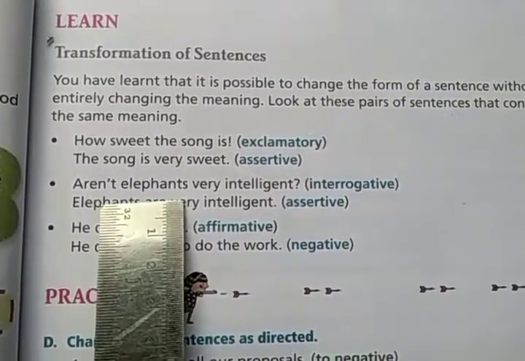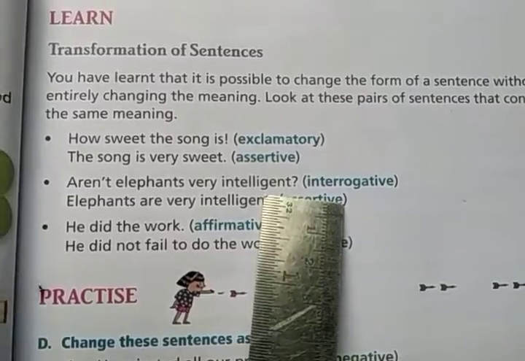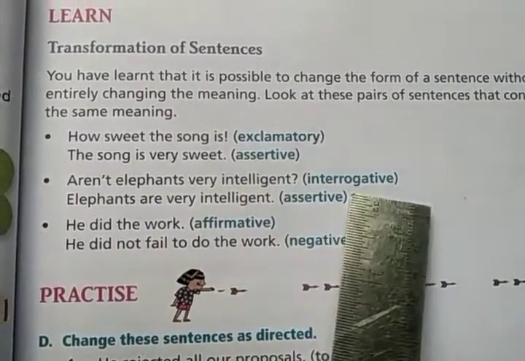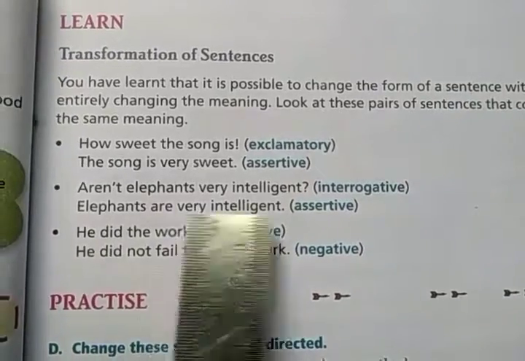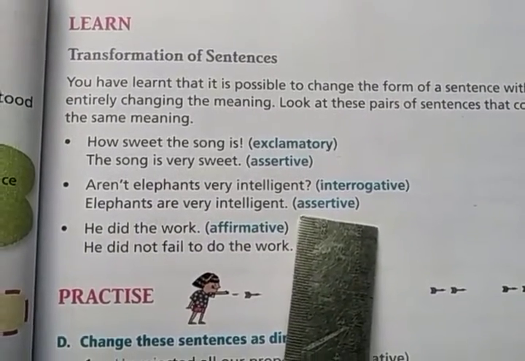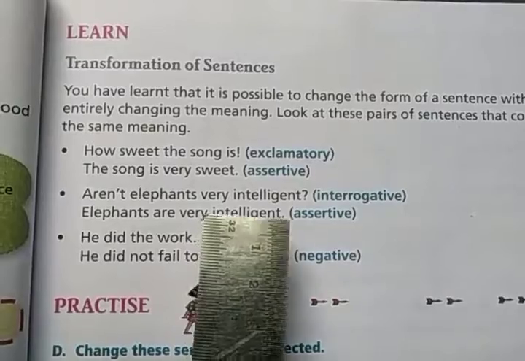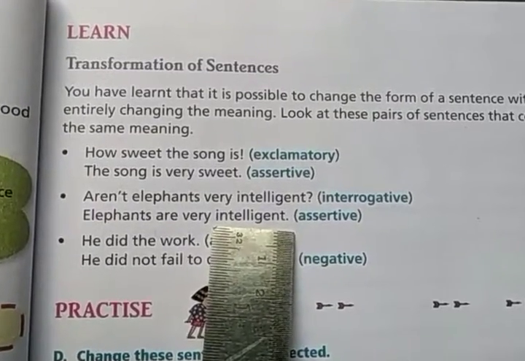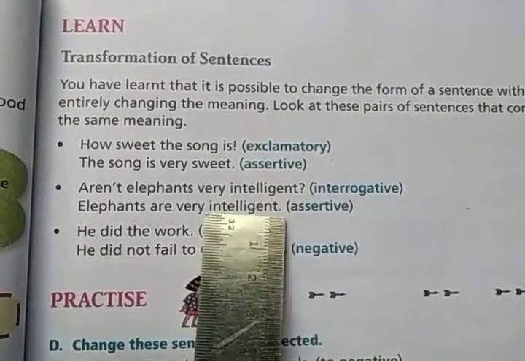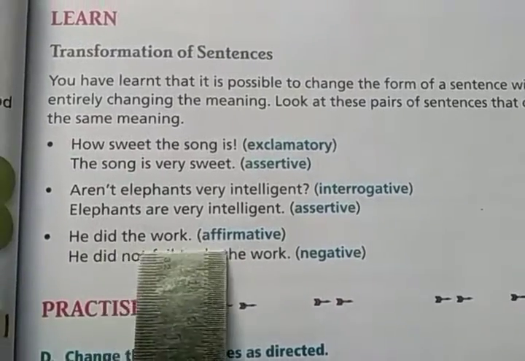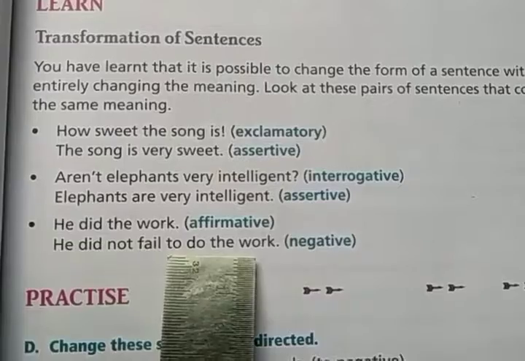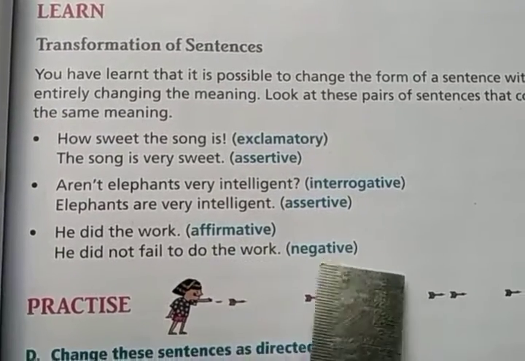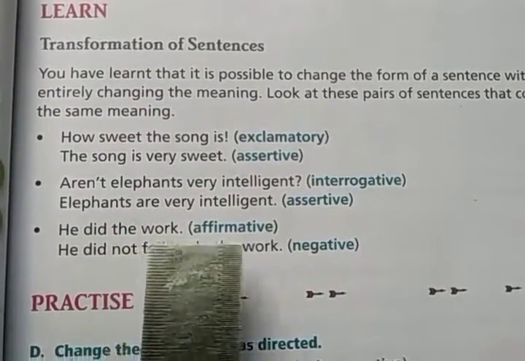Same with aren't elephants very intelligent. This is an interrogative sentence, and elephants are very intelligent. This is an assertive sentence. Okay, the first one is interrogative and the second one is assertive, but the meaning is the same. Only the form is changed. Same, he did the work. This is an affirmative sentence. He did not fail to do the work. Okay, this is a negative sentence, but the meaning is the same, that he has done the work.